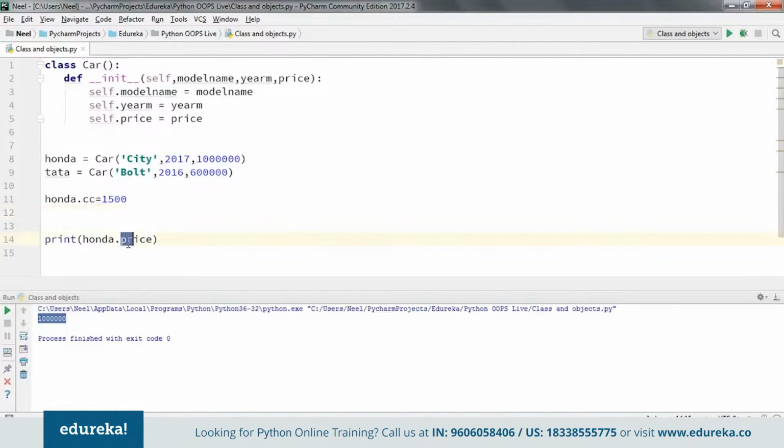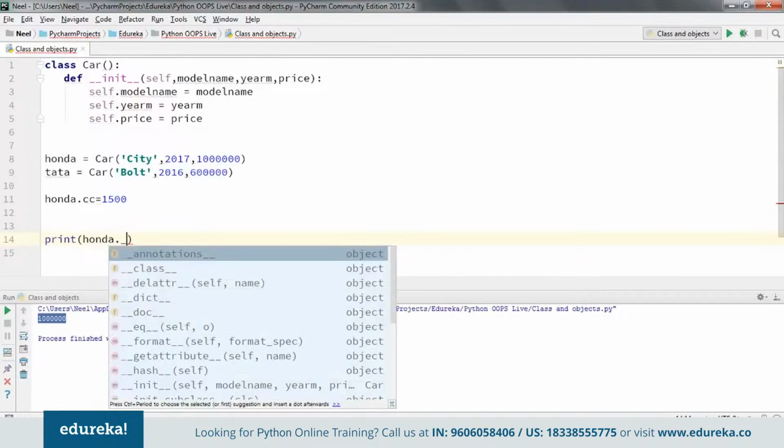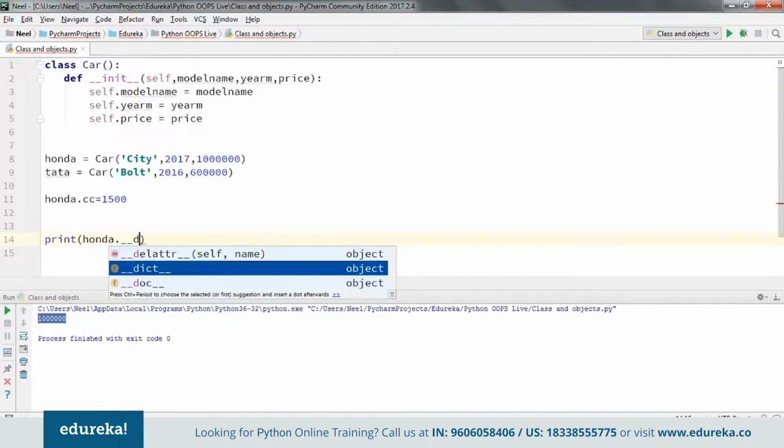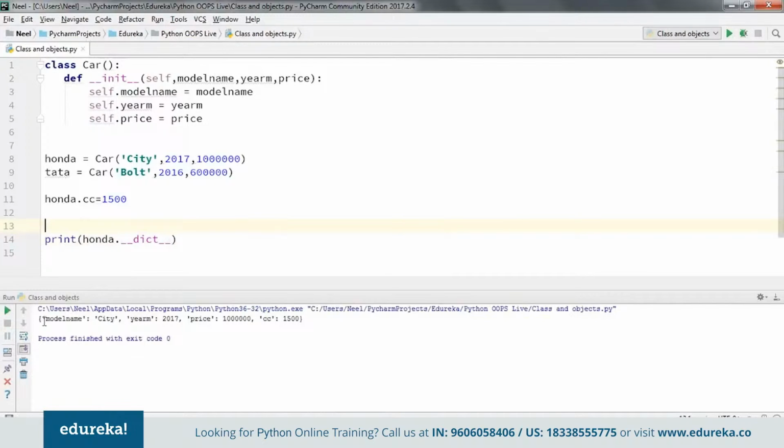Okay, now same thing, let me just say, if I want to see the complete values that are associated to an object, then what I do is that I check the namespace for it. Now how do I check the namespace? I use the dictionary function, the dict function. If I run this, then what you see here is that I have a model name which is City, I have a year of manufacturing 2017, I have a price, and I have the CC associated to it as well.